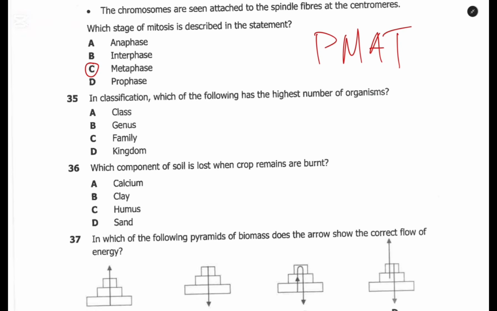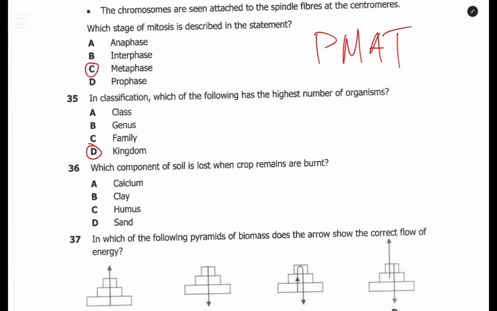Question 35. In classification, which of the following has the highest number of organisms? The one that is on the top is the kingdom. So therefore the one that has a lot of organisms is the kingdom. Then these others are found down.